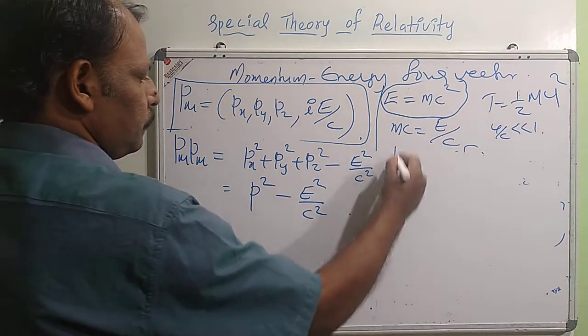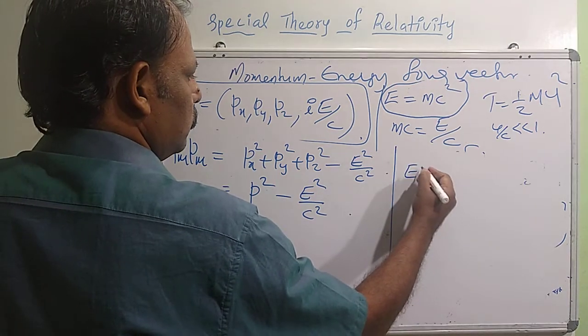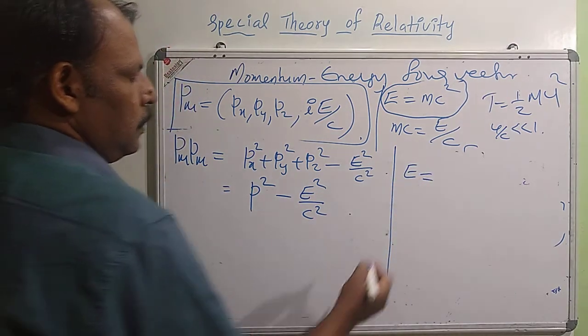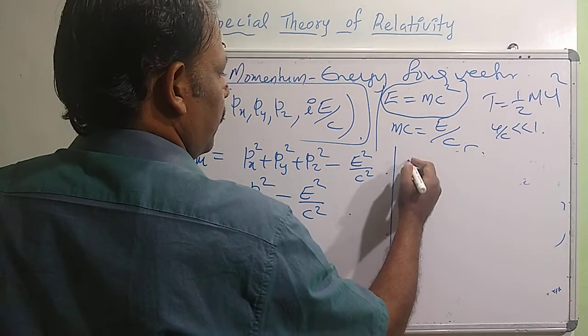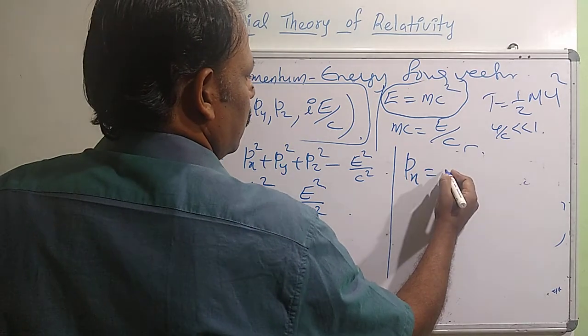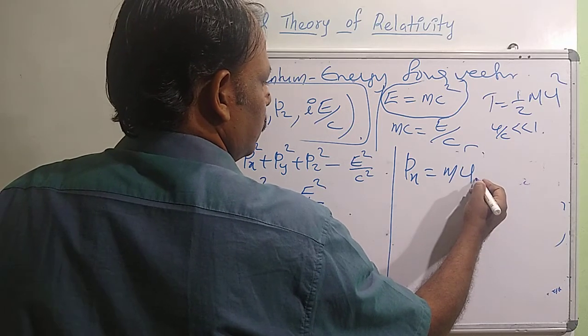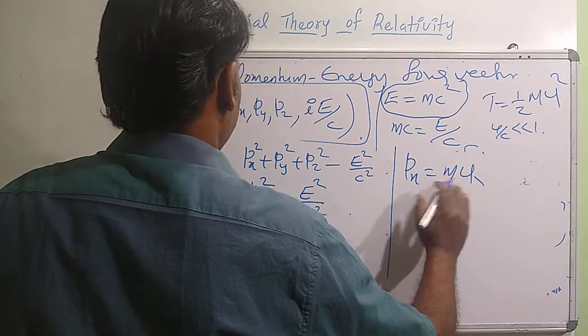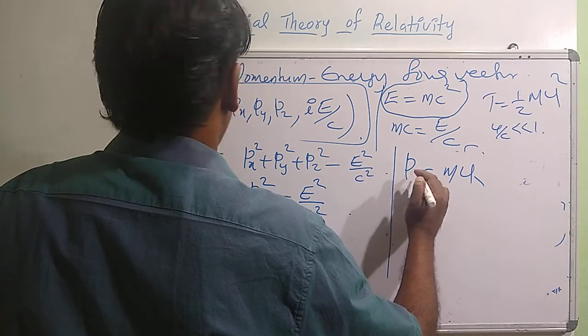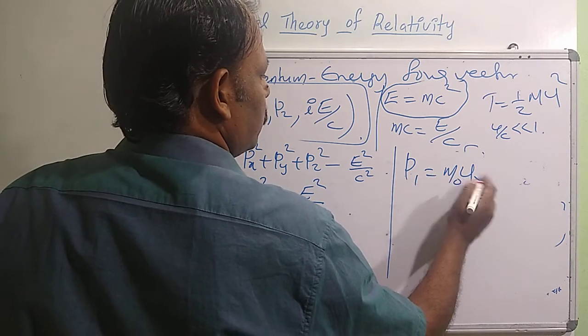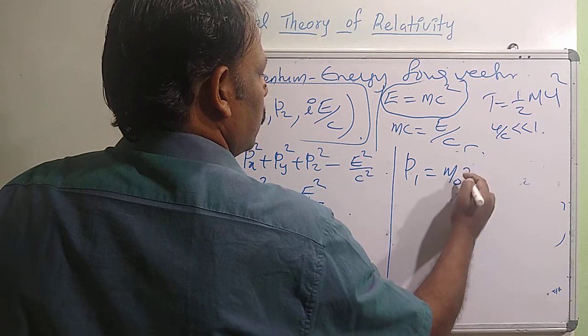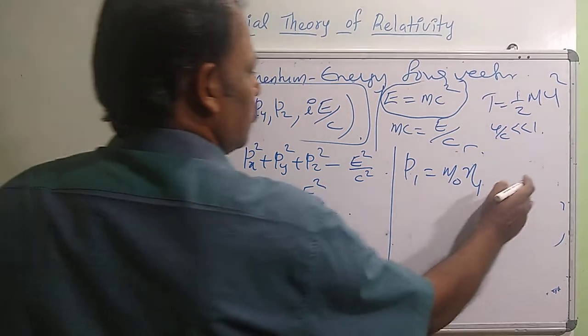Now the first component p1, px, we have written as m0 eta 1.